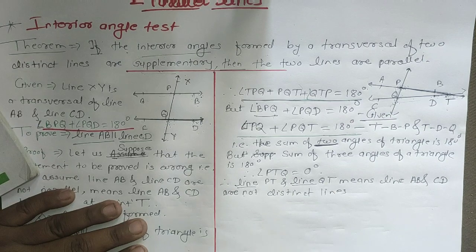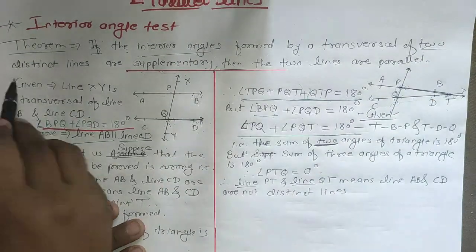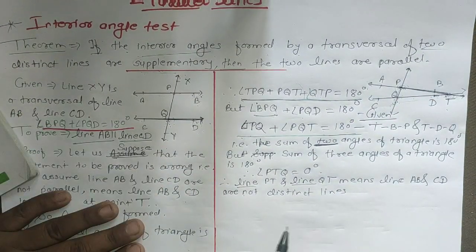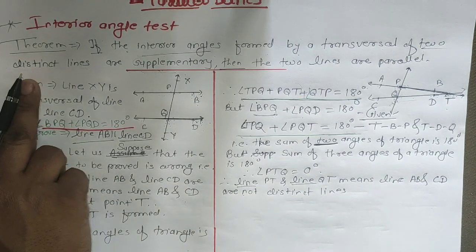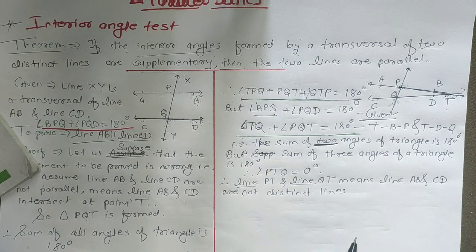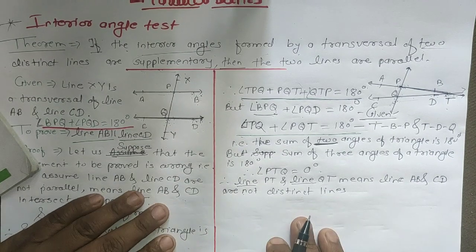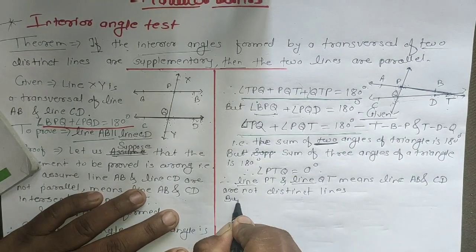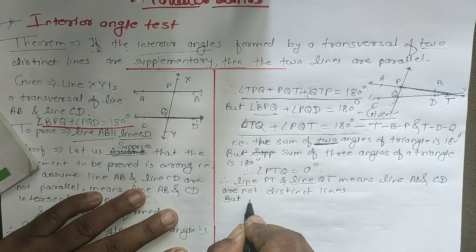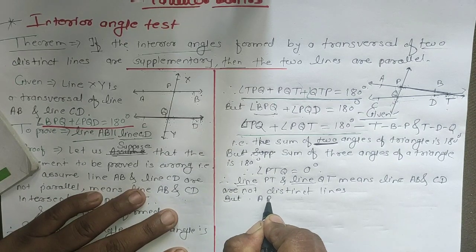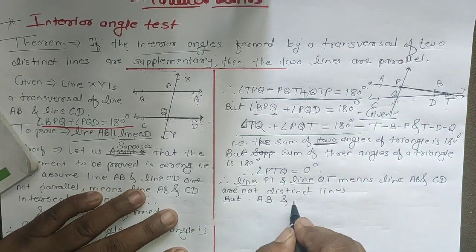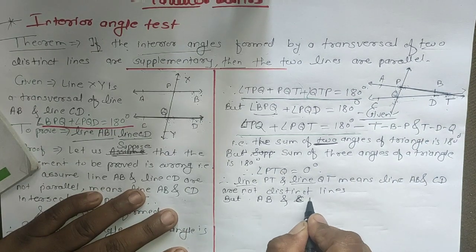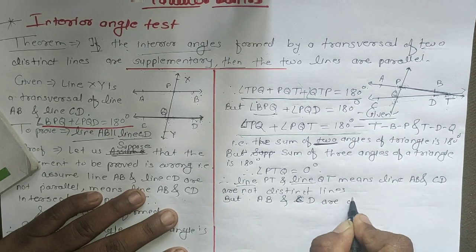Here we told that these two are distinct lines, and here we are saying that these two lines are not distinct. But we are given that AB and CD are distinct lines.